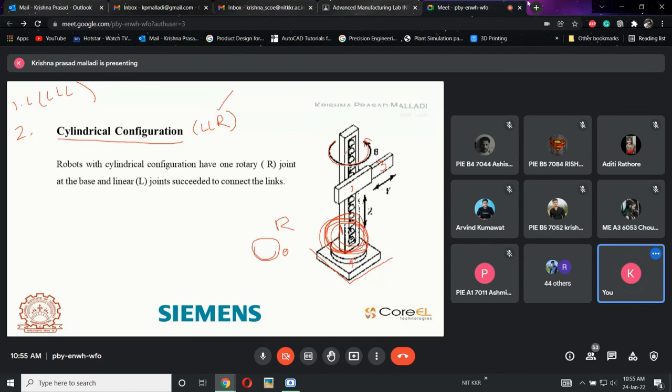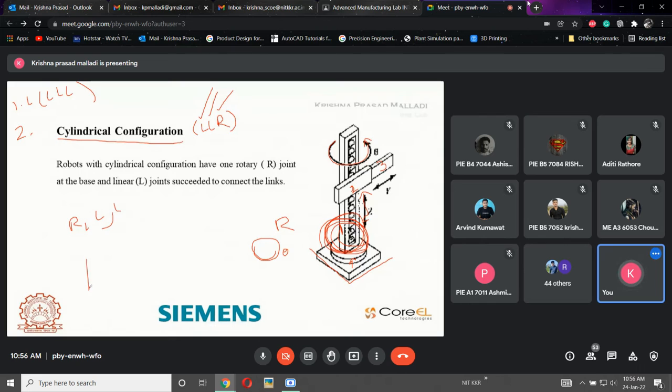Next one is the same. See L. In L, what has happened here? For two applications, it is going in the upward and downward direction, and the third one is in and out direction. This in and out direction will also be linear. That is called a cylindrical configuration. Clear? A cylindrical configuration will have one rotary and two linears.